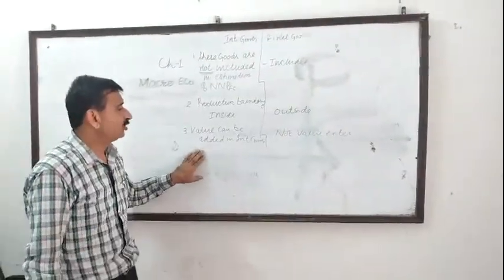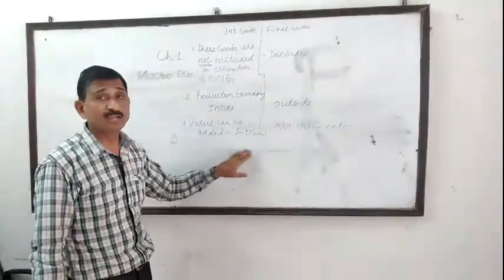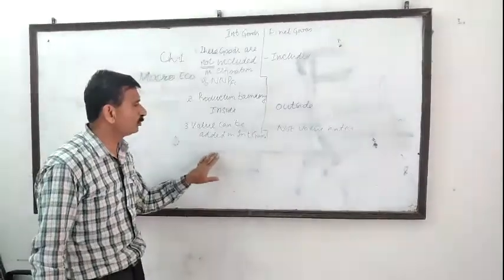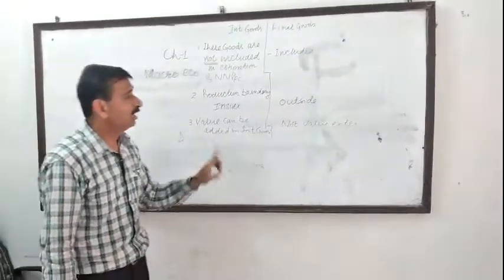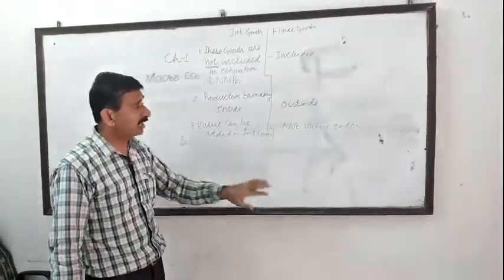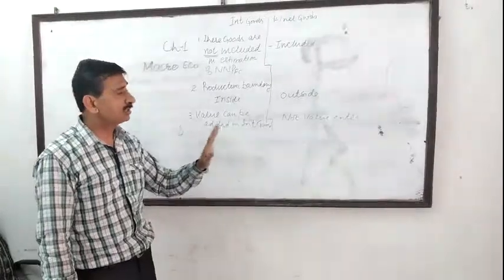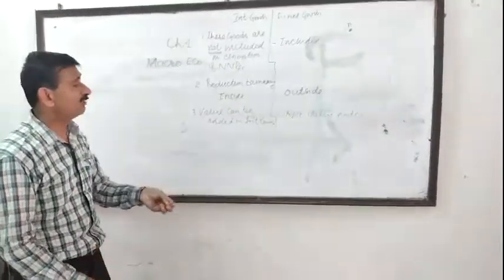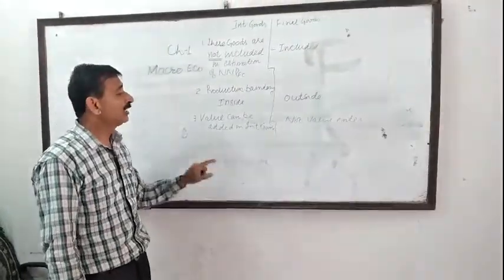For example, you purchase timber of rupees 400, make a sofa set from it, and sell it in the market for rupees 600. It means you have added rupees 200 to the value of the timber. But value cannot be added in the final goods, whereas it can be added in the intermediate goods.